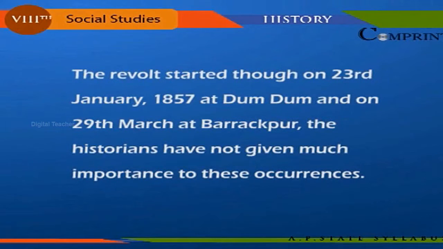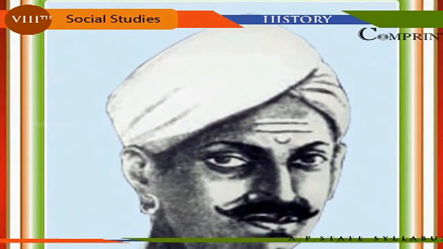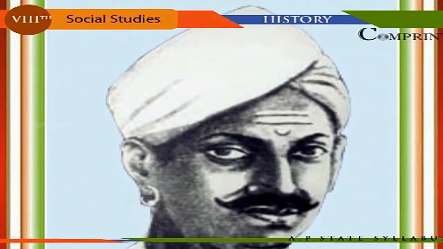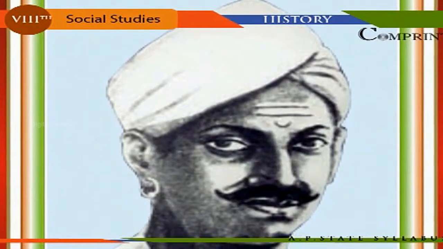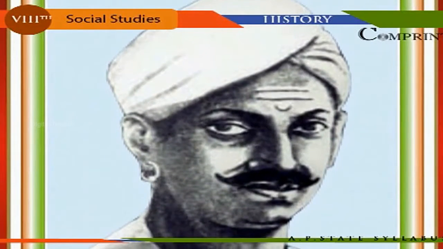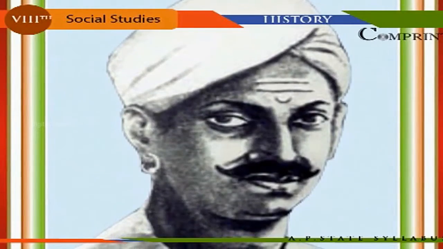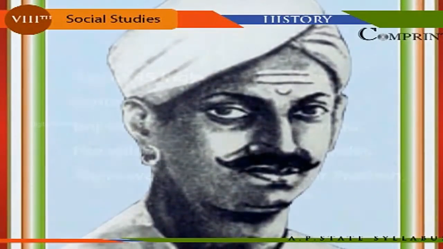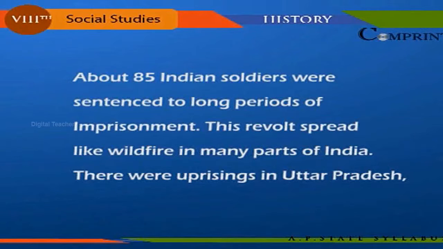The revolt started, though, on 23rd January 1857 at Dum Dum and on 27th March at Barrackpore. The historians have not given much importance to these occurrences. In February 1857, the infantry at Berhampore revolted against the British by refusing to accept the greased cartridges. Mangal Pandey, a soldier, on 29th March killed a lieutenant as he compelled him to accept the cartridge. About 85 Indian soldiers were sentenced to long periods of imprisonment.